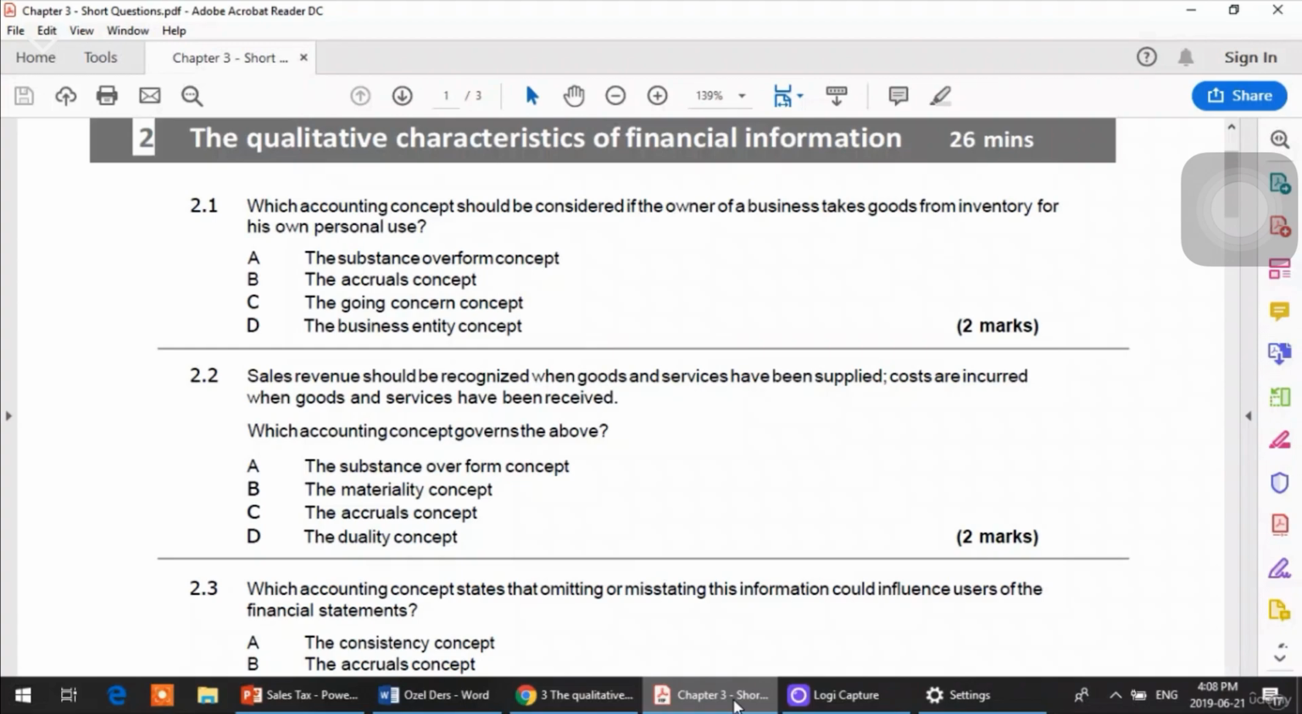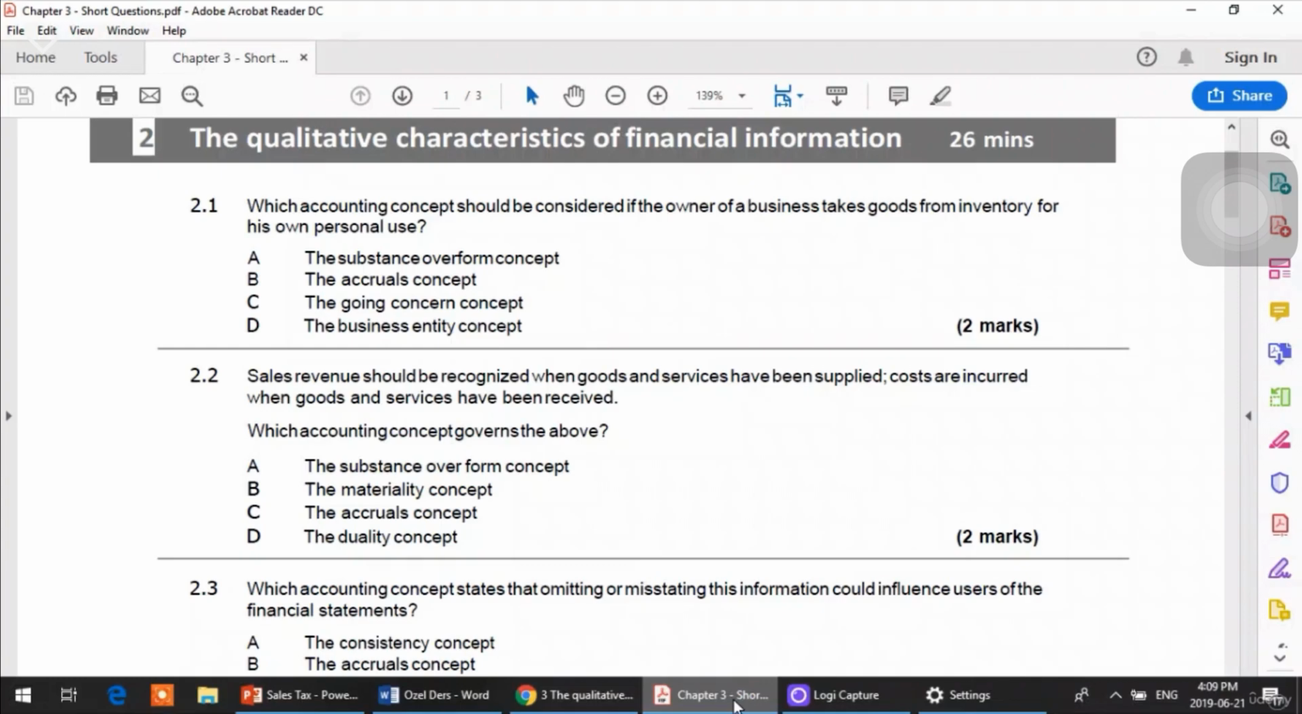So those options which are wrong options, you should also understand them as well. Number one, let's start with 2.1. Which accounting concept should be considered if the owner of a business takes goods from inventory for his own personal use? Now the owner of the business is taking some goods for personal use. It is called drawings.